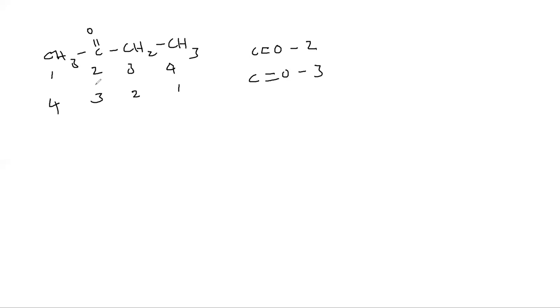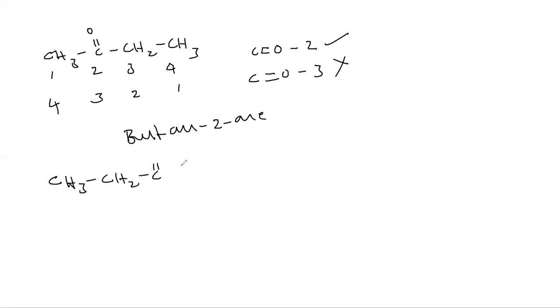According to our IUPAC nomenclature guidelines, the functional group should get the lowest number. So this is the right one and this is the wrong one. Then what is the name of this compound? I have to mention the position of the keto group here. So the name of this compound is butan-2-one. For example, I have a similar ketone like CH3 CH2 C double bond O CH2 CH3. You can give the numbering from either side.